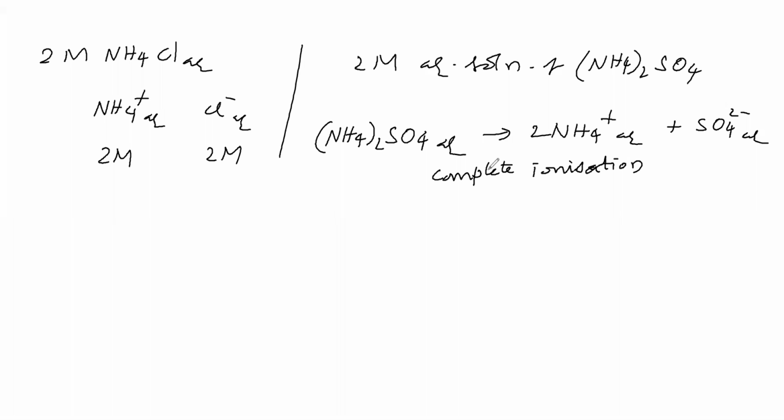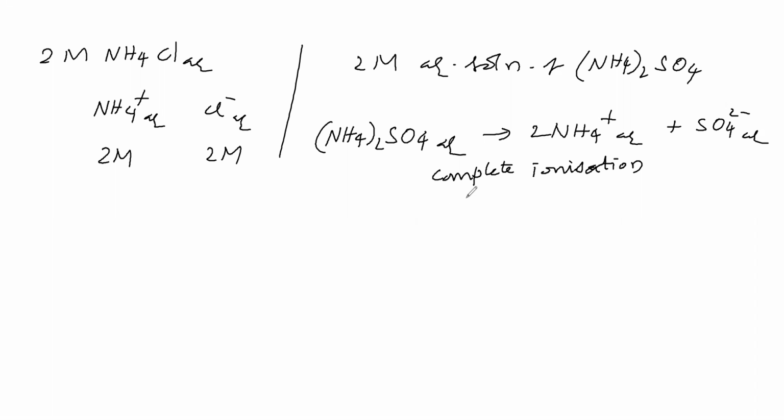Can we say that all salts undergo complete ionization? Of course not. Then why do we say so? If the question mentions that the salt undergoes so and so percentage ionization, 80% or 90% of the salt is ionizing, then we can consider the extent of ionization.